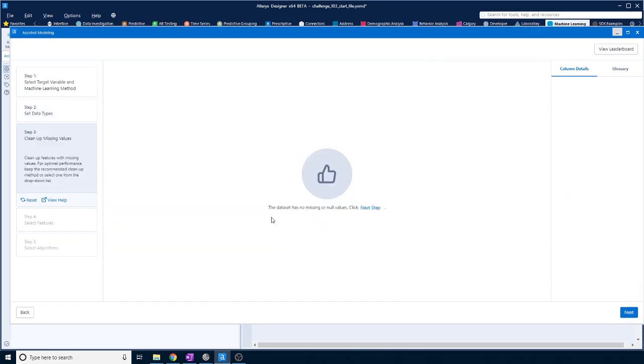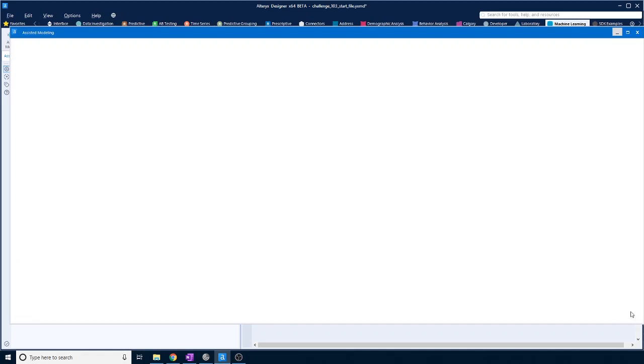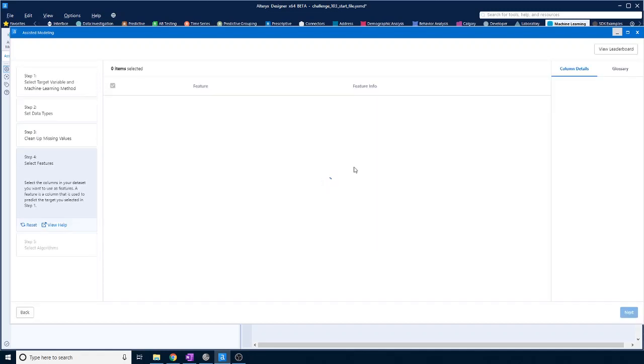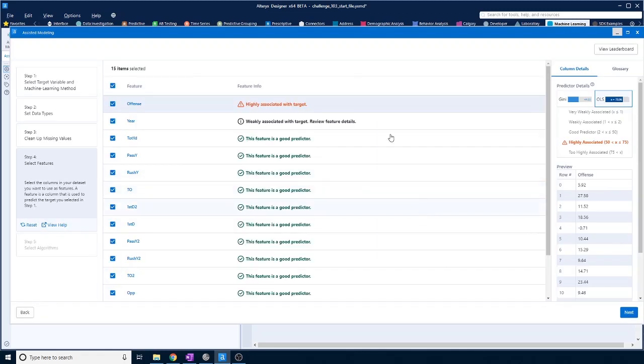Right, the data set has no missing or null values. That's because we cleaned it up beforehand. Right, okay, so it's suggesting we don't need to use highly associated with target. Okay, that's fine. Weak association. Yeah, well, you know.